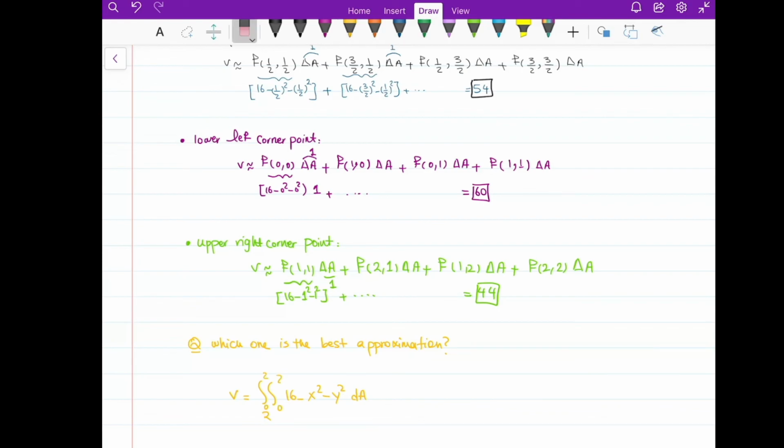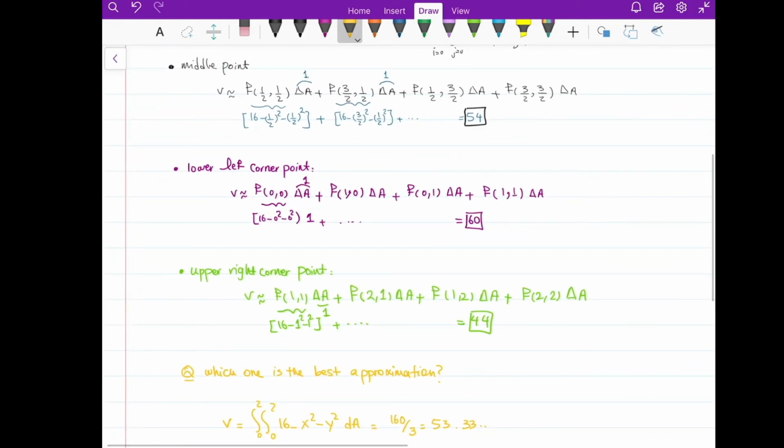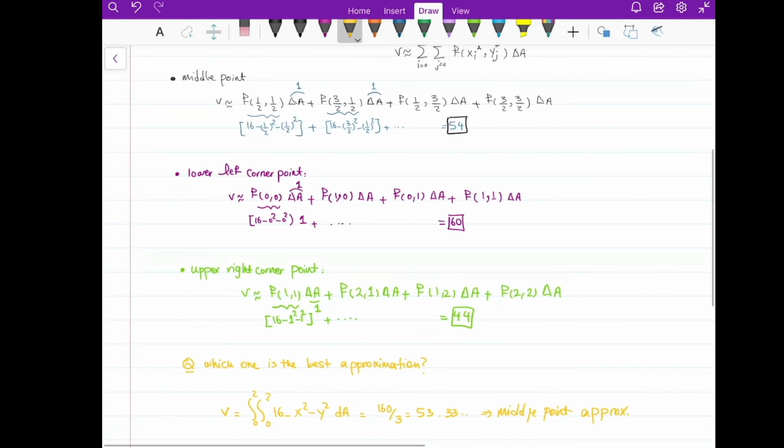If you do all this calculation, which we're going to explain in other videos, it would be 160 over 3, which would be 53.33. Okay, so as you see, it's very close to the middle point approximation. So the middle point approximation gave us the better approximation to find the volume.